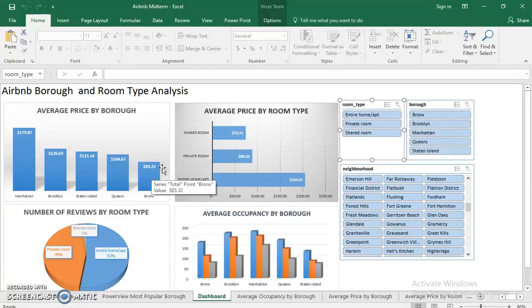And the clustered column chart on the upper right-hand side will tell us the average price based on room type. Now, a little explanation about these room types before I go on. Shared room is essentially you share a room. Pretty straightforward. Private room, you have your own space.